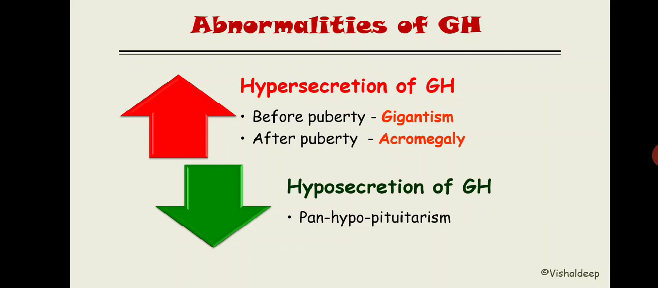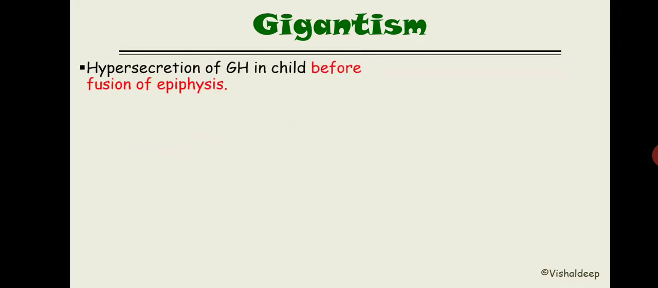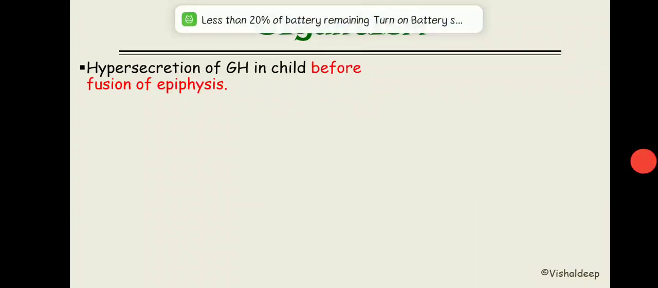Now let's discuss gigantism one by one. In this diagram, the person holding the camera is the normal person, and this person is suffering from gigantism. You see, the person is giant, that's why it is known as gigantism. Now what happens in gigantism? There is a hypersecretion of growth hormone in a child before the fusion of the epiphysis. So the epiphysis is not fused yet, and this growth hormone will lead to increased proliferation of chondrocytes over the epiphyseal cartilage, so the person becomes giant.